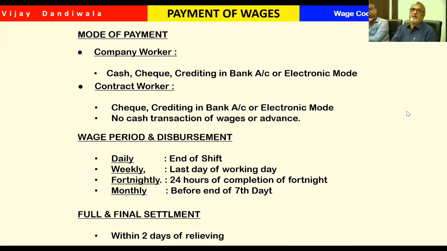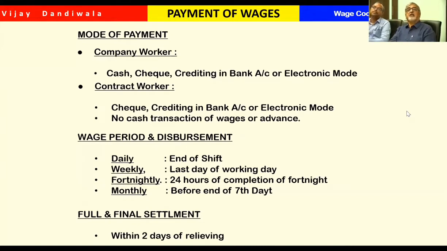In the rarest of rare cases, ask him to give the advance only through electronic proof, and he should produce the evidence. That evidence will be used while preparing the wage slip. So this is also a tricky situation.